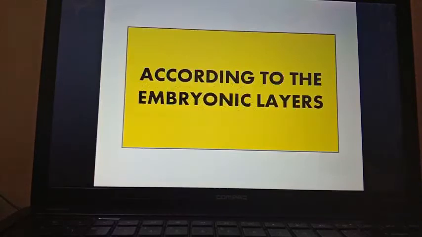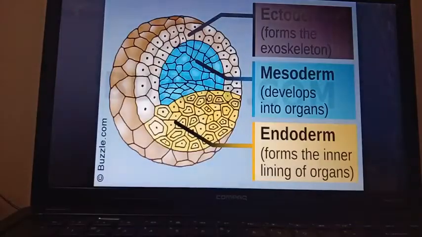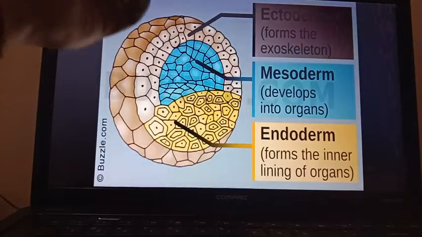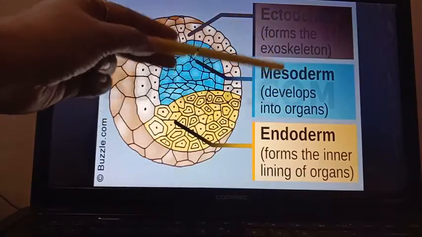Now next, the organisms are classified according to the embryonic layers. Actually, the layers of the germ cells that make the body of the organisms. Mainly three types of layers are present: endoderm, mesoderm, ectoderm.